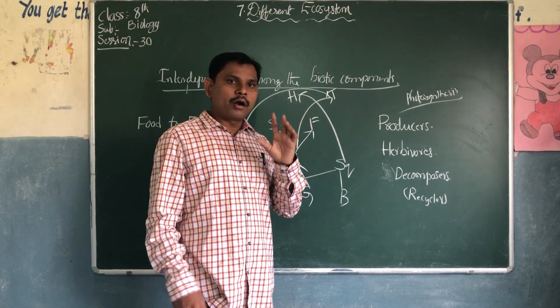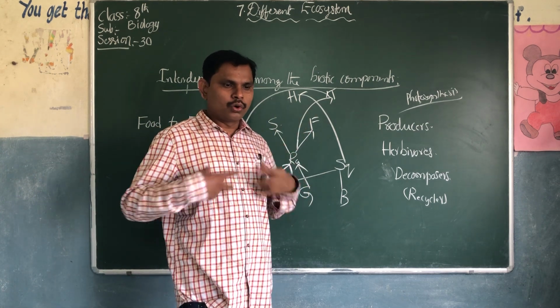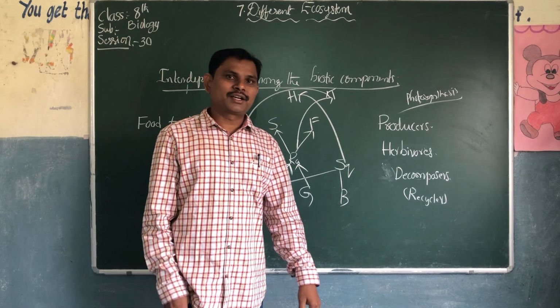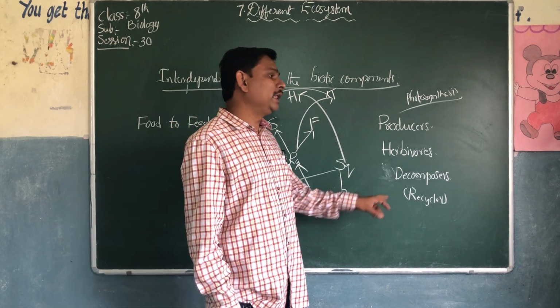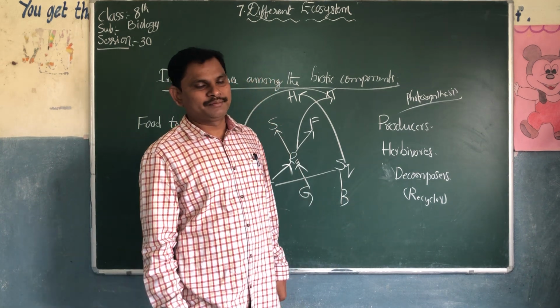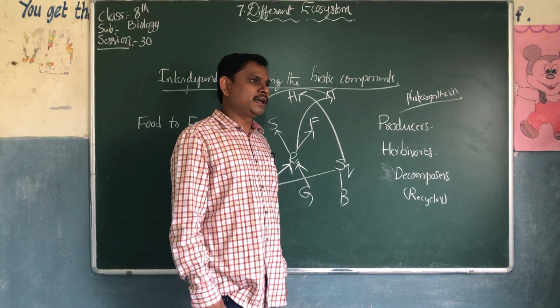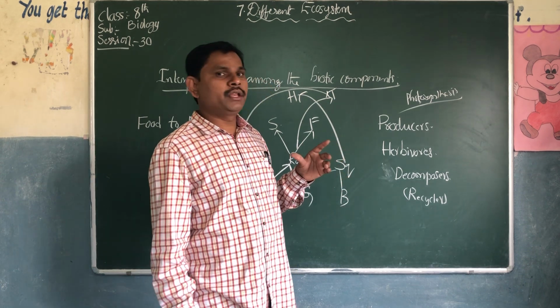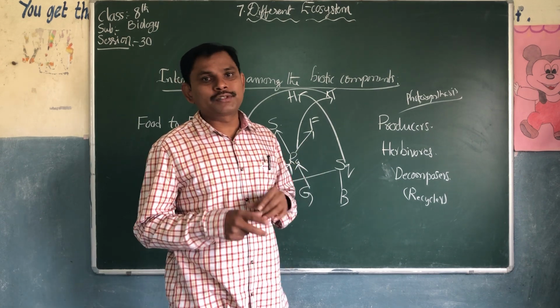The dog's body, the skin, the whole body will be decomposed into the soil by decomposers. Examples are bacteria and fungi. These bacteria and fungi are very useful for decomposing.